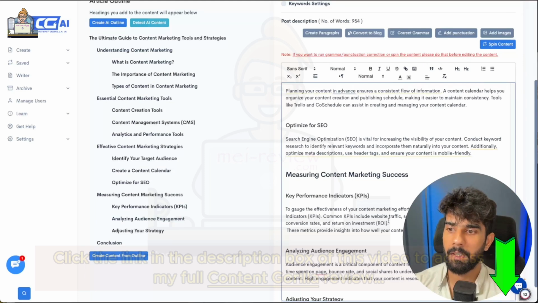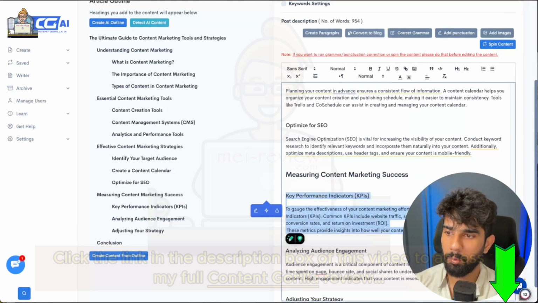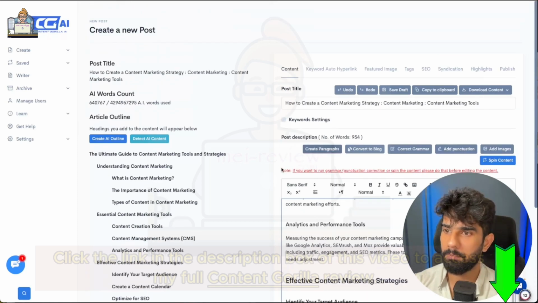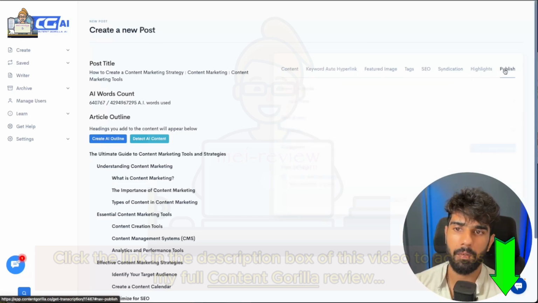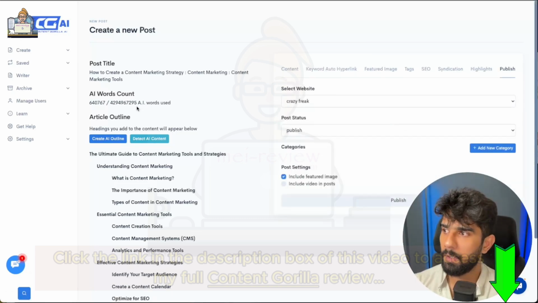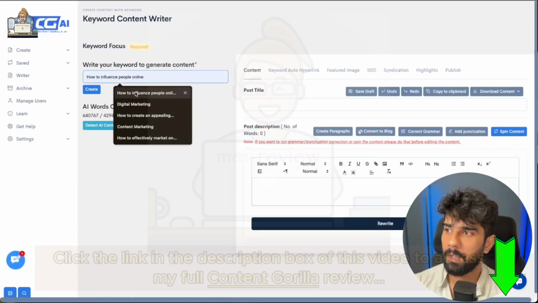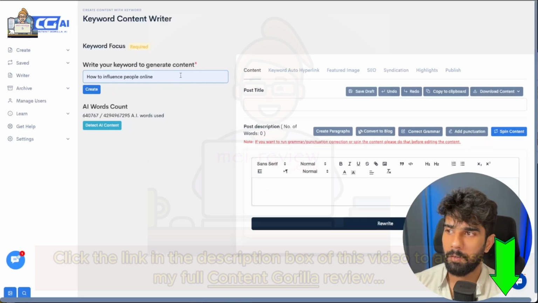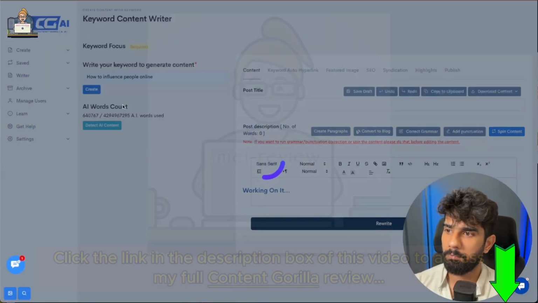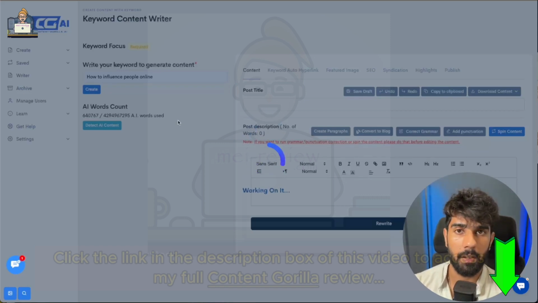Now, again, I can go ahead and add more stuff into this by using the tooltips. And once I'm satisfied, I can just go ahead and again publish this content onto my website. Now, besides that, if I just want to start from scratch and just use a keyword, I can simply type in a keyword into the writer and hit the create content button, and it's going to generate the content for me here as well.